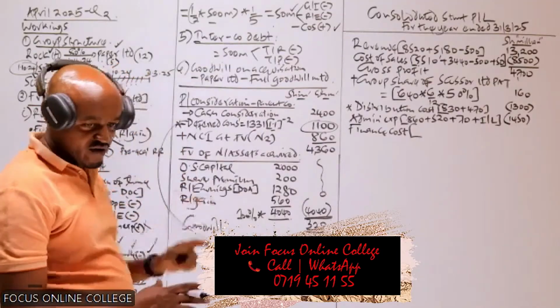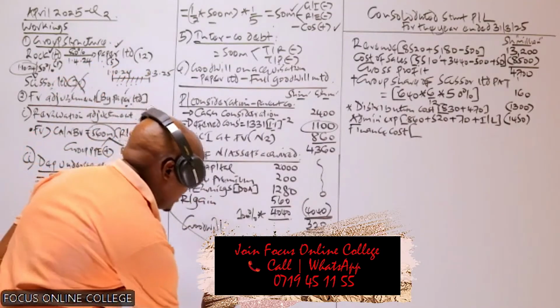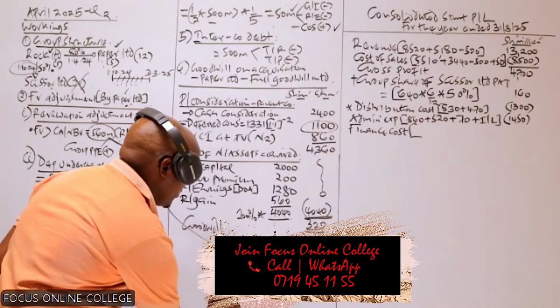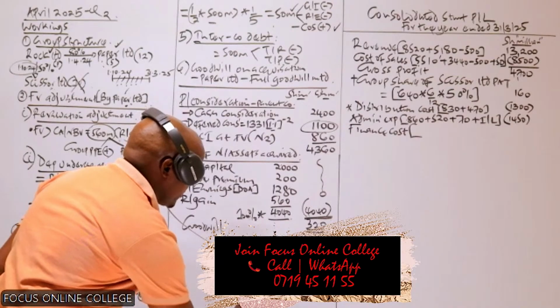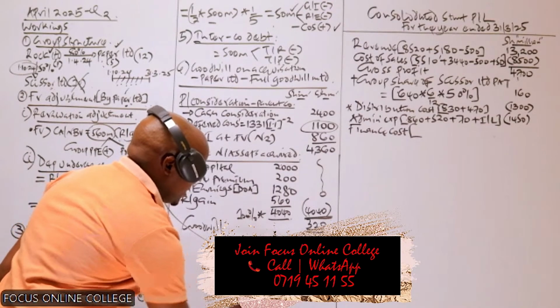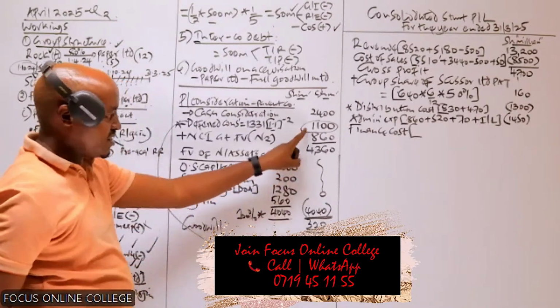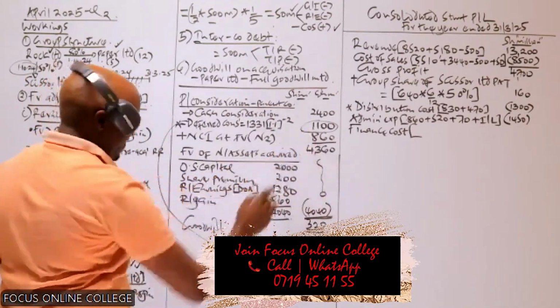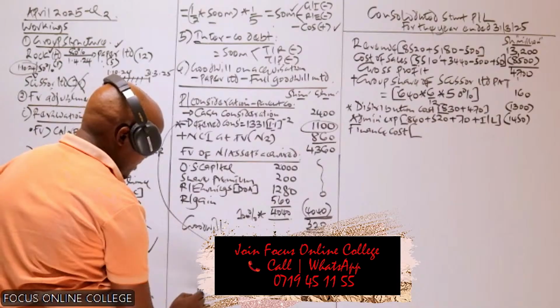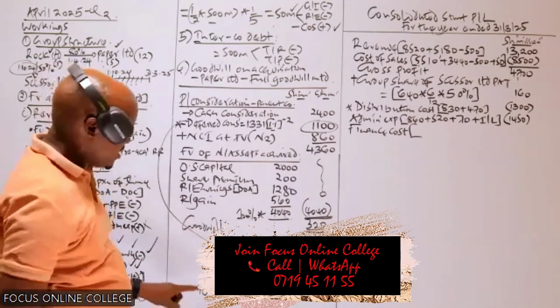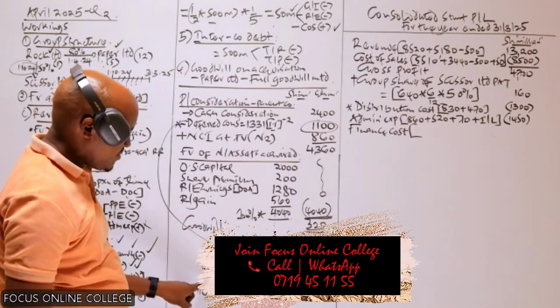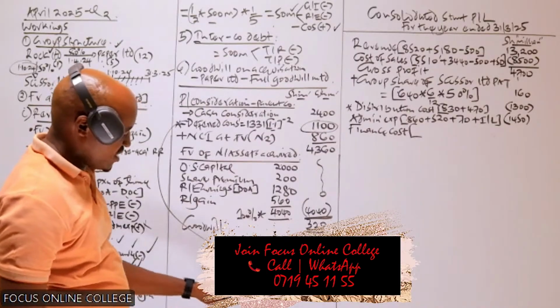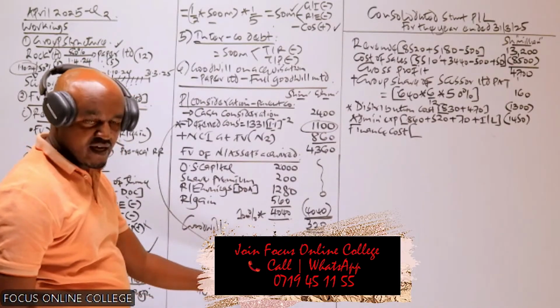What I'm trying to avoid here is preparing an amortization schedule, but I think I can do that very fast so that you understand. We are saying we should amortize this. You see, this is the deferred consideration at the start. This is like our own amortization schedule. You have a column for years, the liability at the start, the interest, the cash paid, and the liability at the end.